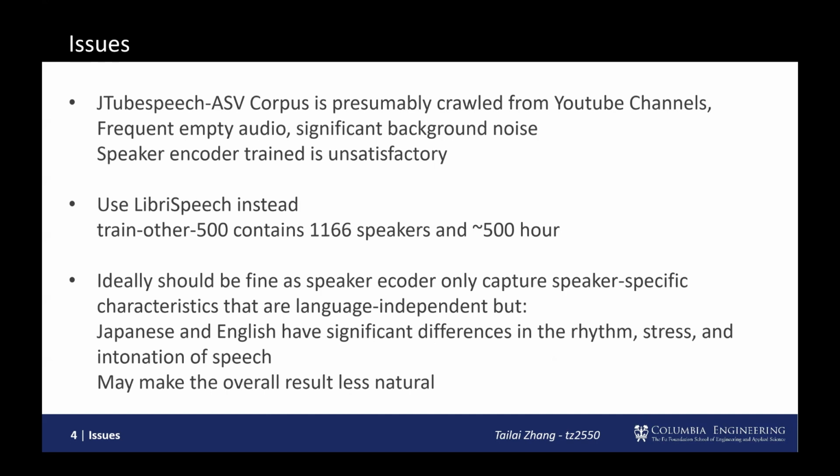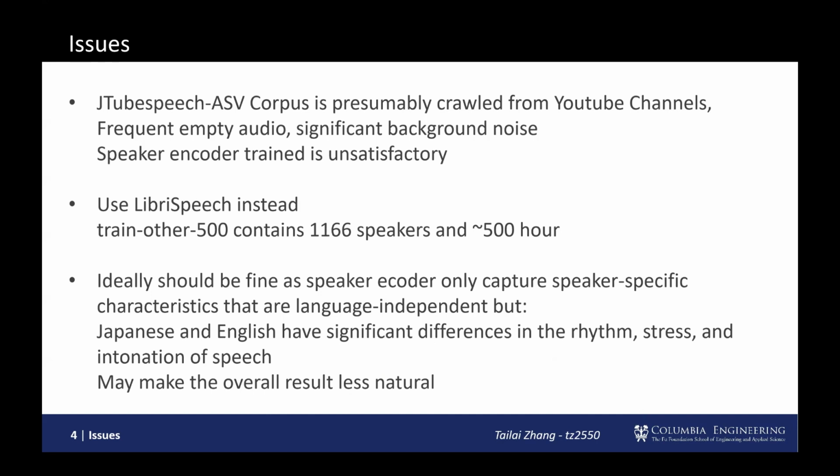I choose LibriSpeech, which is an English dataset. The primary reason is that I wanted the encoder to be trained on at least around 1,000 speakers, and there isn't any other open source Japanese dataset that has this many except JTube, and JTube is not very good.